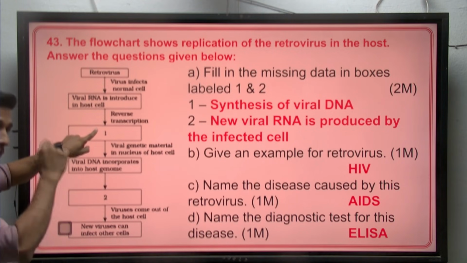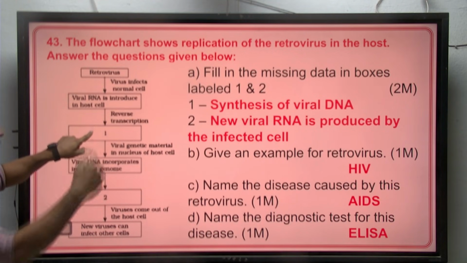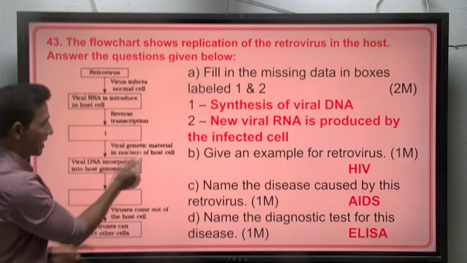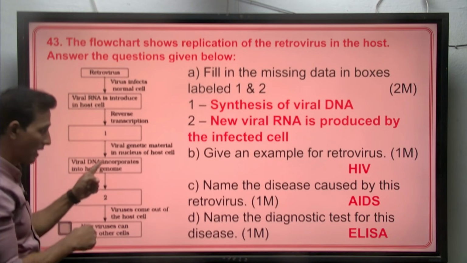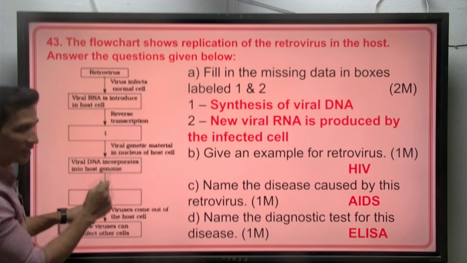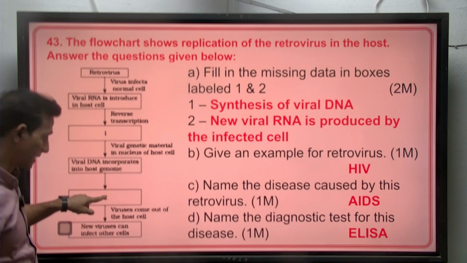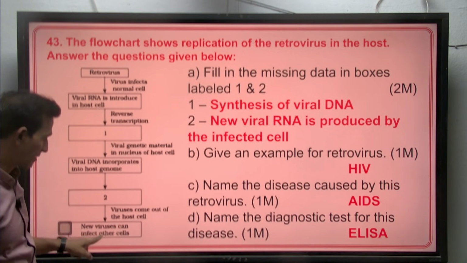So RNA will be produced into DNA, DNA into RNA, and then protein. So the first one becomes synthesis of viral DNA. Then the viral genetic material in the nucleus of the host cell is incorporated into the host genome, and then second one, new viral RNA is produced by the infected cell, and then virus comes out of the host cell.